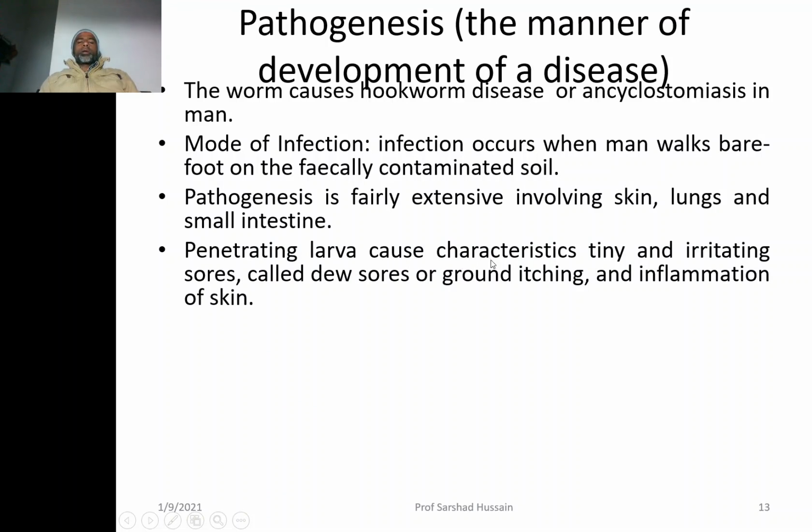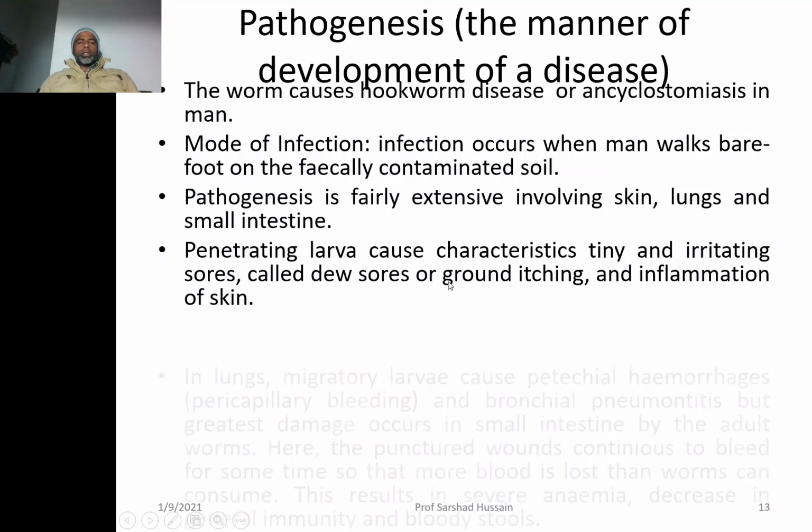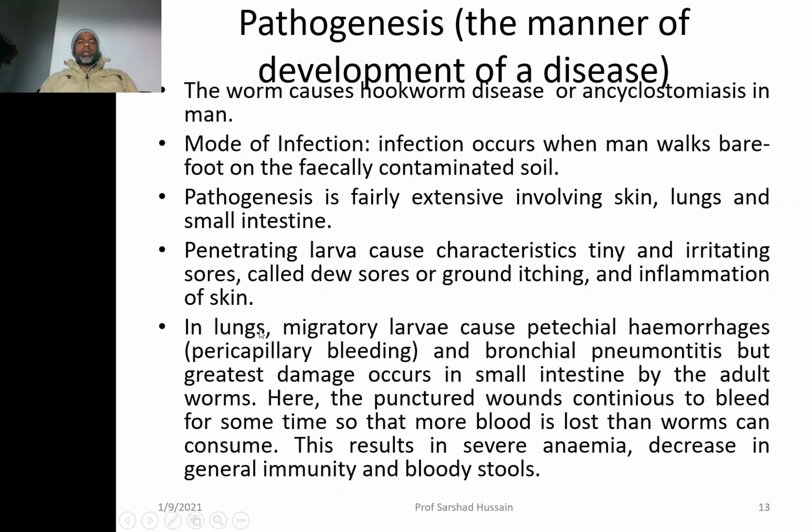Penetrating larva, once it penetrates through the skin to the bloodstream and from the bloodstream to the lungs and so on, causes characteristic stingy and irritating sores, so called dew sores or ground itching and inflammation on the skin. Once it reaches the lungs, migratory larvae cause petechial hemorrhage. Petechial hemorrhage means hemorrhage of the capillaries of the blood vessels.